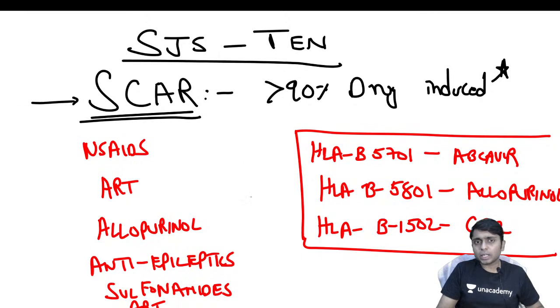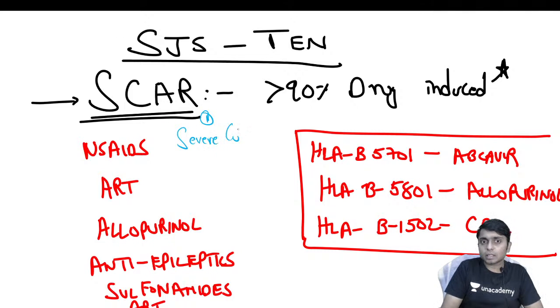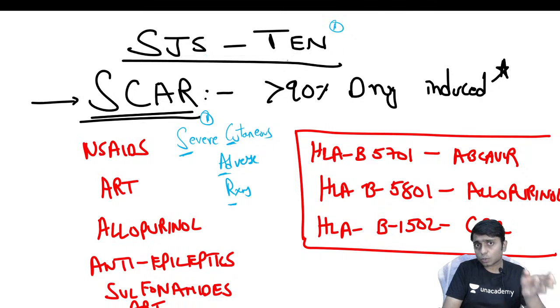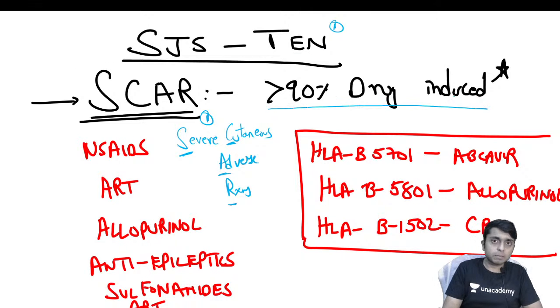Okay, and now coming to SJS and TEN. These both are extremes of drug reactions, which are also called severe cutaneous adverse reactions. As the name itself suggests, Stevens-Johnson syndrome and toxic epidermal necrolysis are more than 90% of the time drug induced.